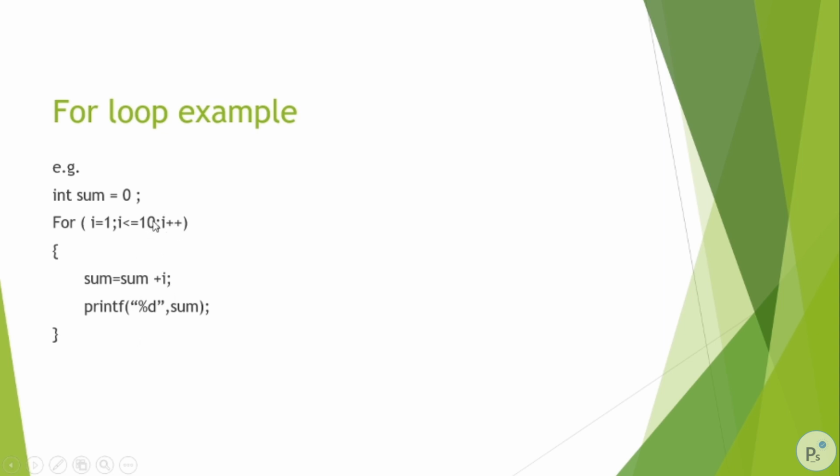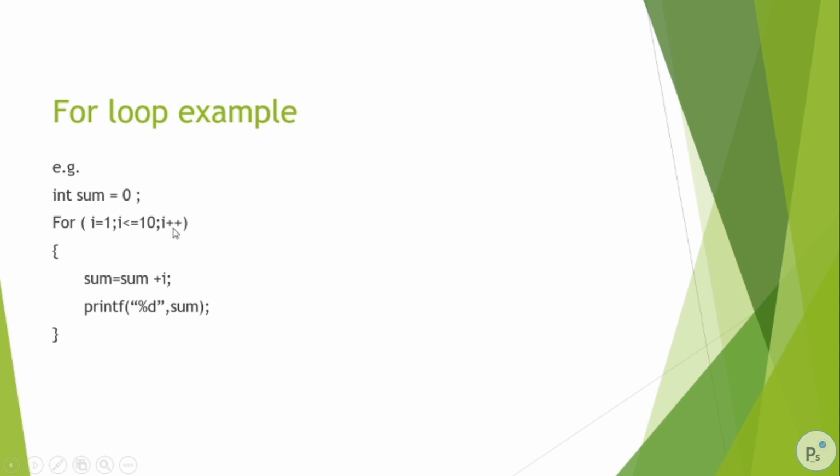Suppose it performed all the operations, the loop flow comes here and increments the value, so the value of i is 10 now. It will compare: we are checking less than or equal to 10, so 10 is equal to 10, the condition is true, and again it will perform the operation, say an addition, then print it out, come back and increment the i value.